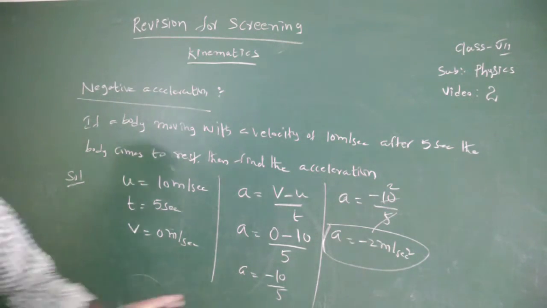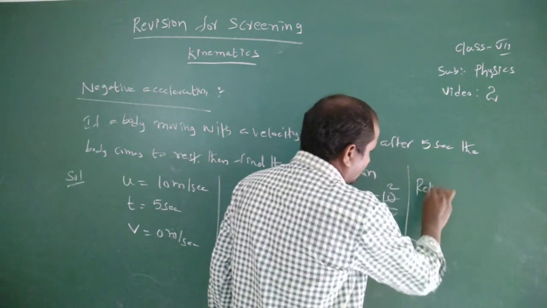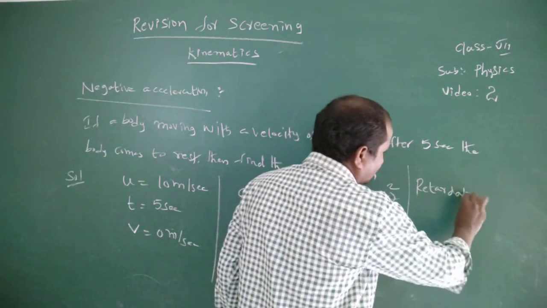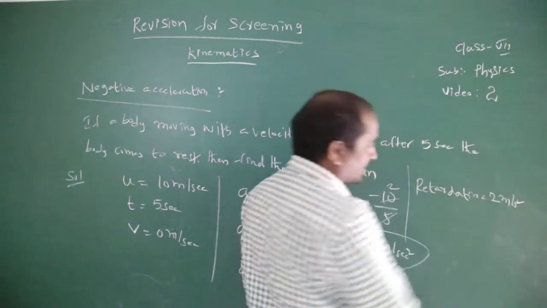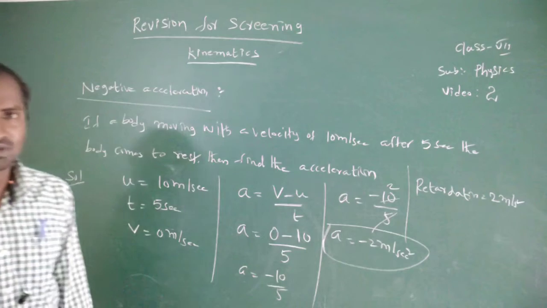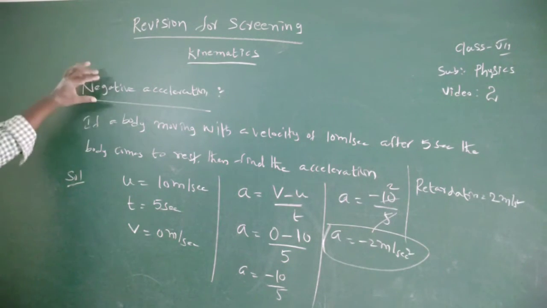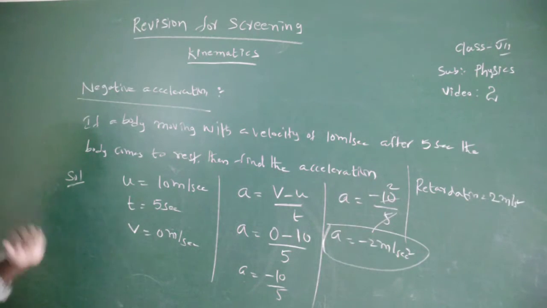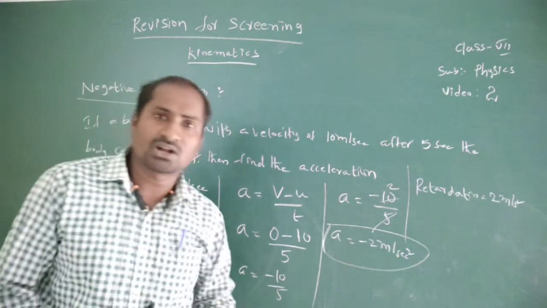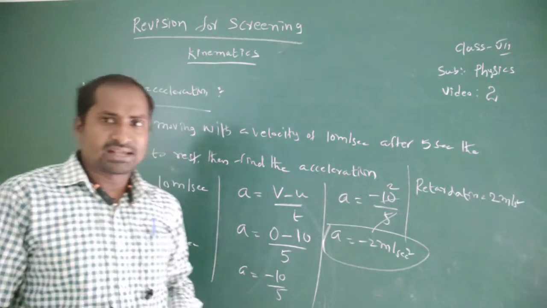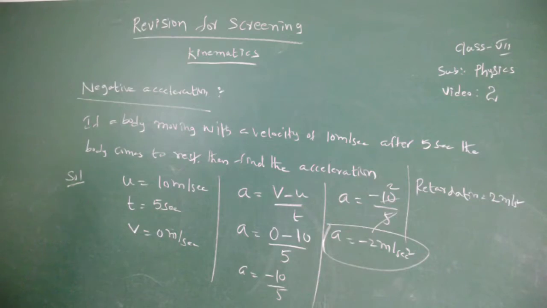So negative acceleration is also called retardation, equal to 2 meters per second square. Retardation means negative acceleration. Listen once again: the rate of change of velocity decreases with respect to time is called negative acceleration. It is about negative acceleration.